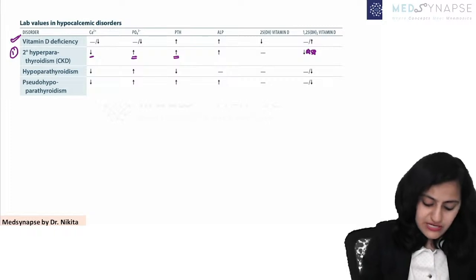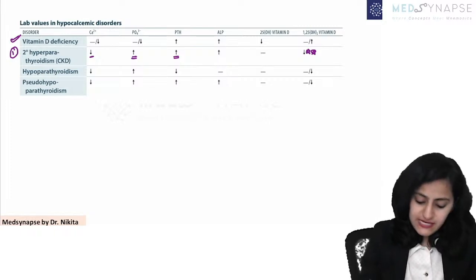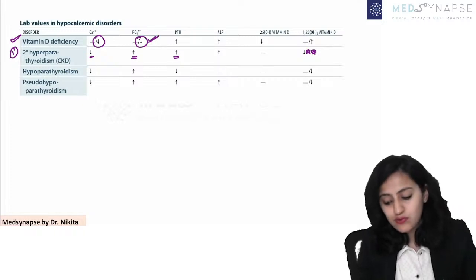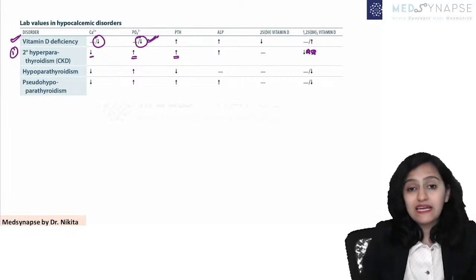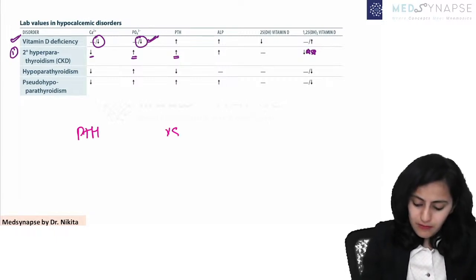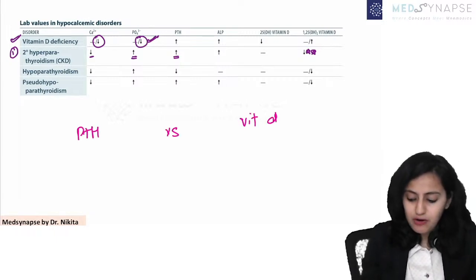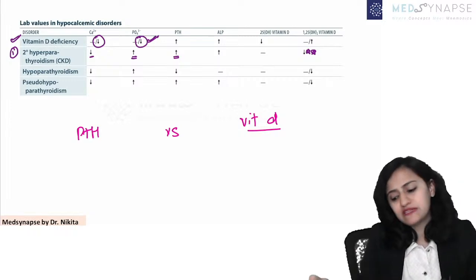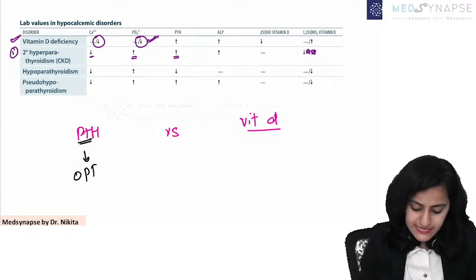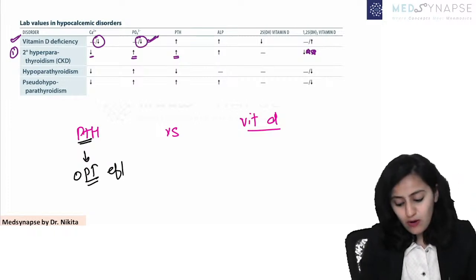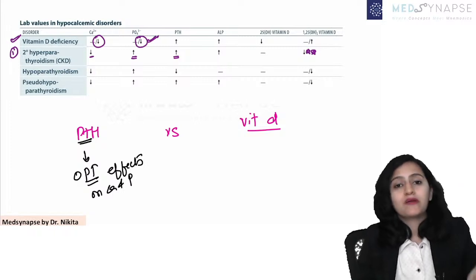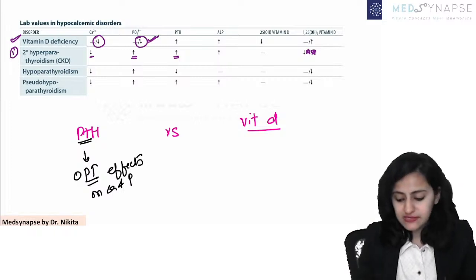How do you differentiate it from vitamin D deficiency? Remember, in vitamin D deficiency, the phosphorus is also less. This is very, very important to understand: parathyroid problems versus vitamin D problems, that is vitamin D deficiency and vitamin D excess. Remember, PTH has opposite effects on calcium and phosphorus: one increases, the other decreases.